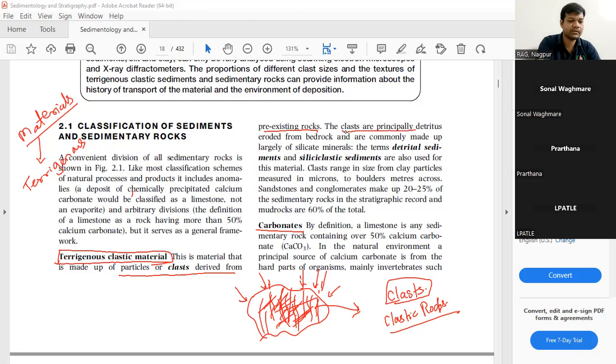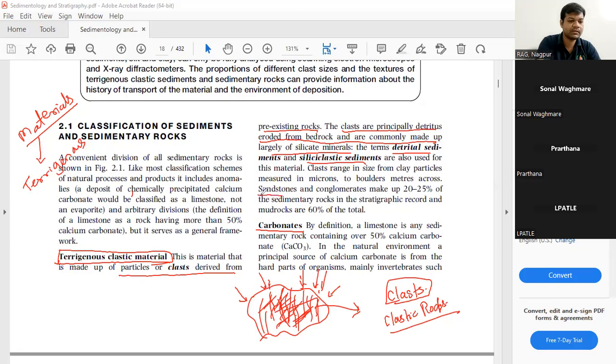The clasts are principally detritus eroded from the bedrock and commonly made up largely of silicate minerals. Why largely silicate minerals? Because the majority of the earth's crust contains silicate minerals. These terms, detrital sediments and siliciclastic sediments, are also used.